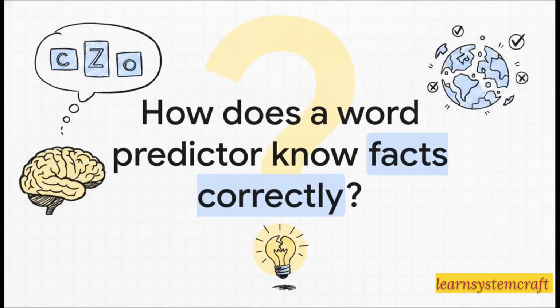But this raises a big question. If it only predicts words, how does it know facts correctly? Take a moment to let that sink in. If the AI is just guessing the next most likely word in a sentence, how can it confidently answer a question about real-world facts? And maybe more importantly, what happens when it gets those facts wrong?